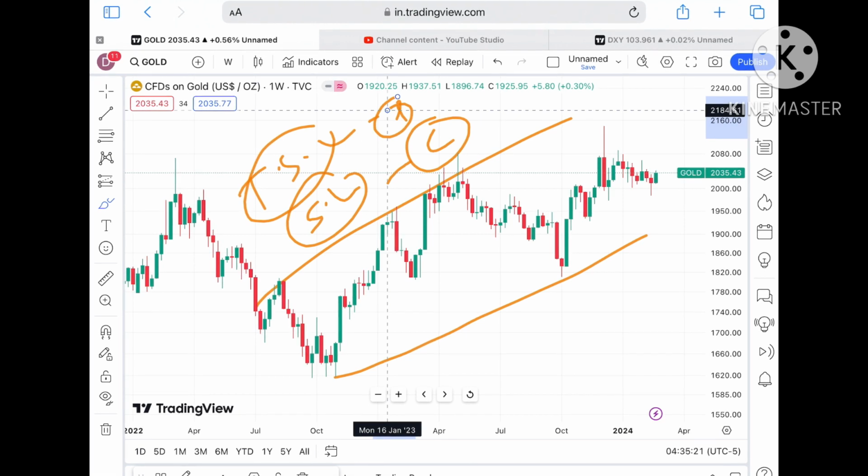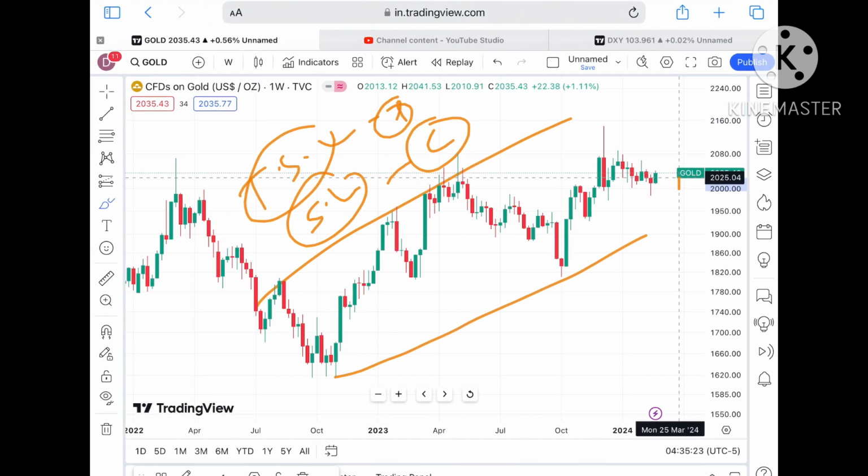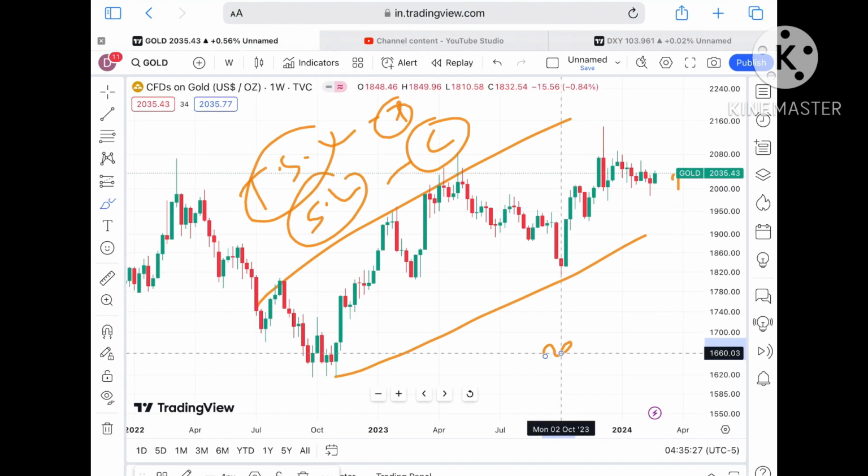And once you are in profit, always try to trail your profit. If you are trailing your profit, you can sustain for a longer period of time. Your risk capability will increase.